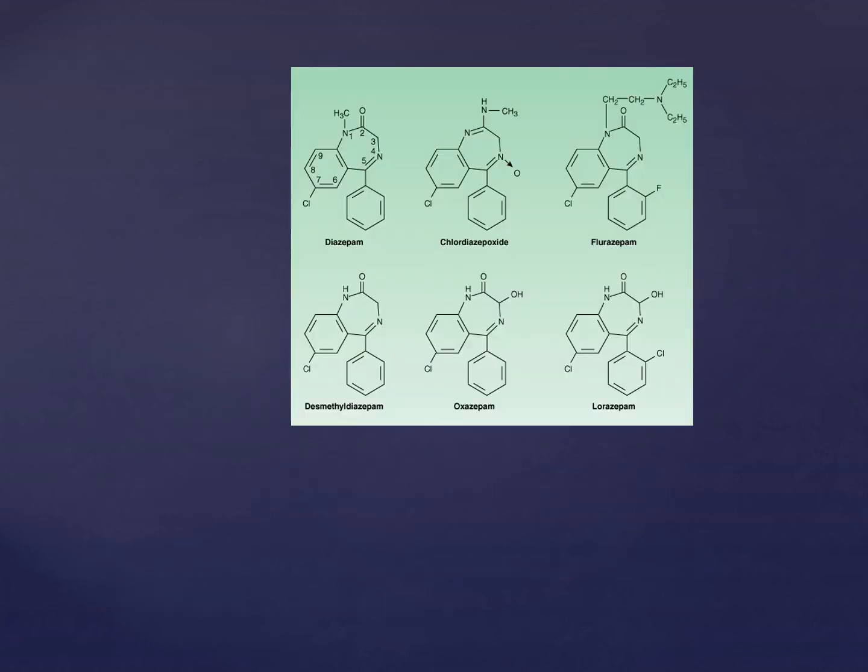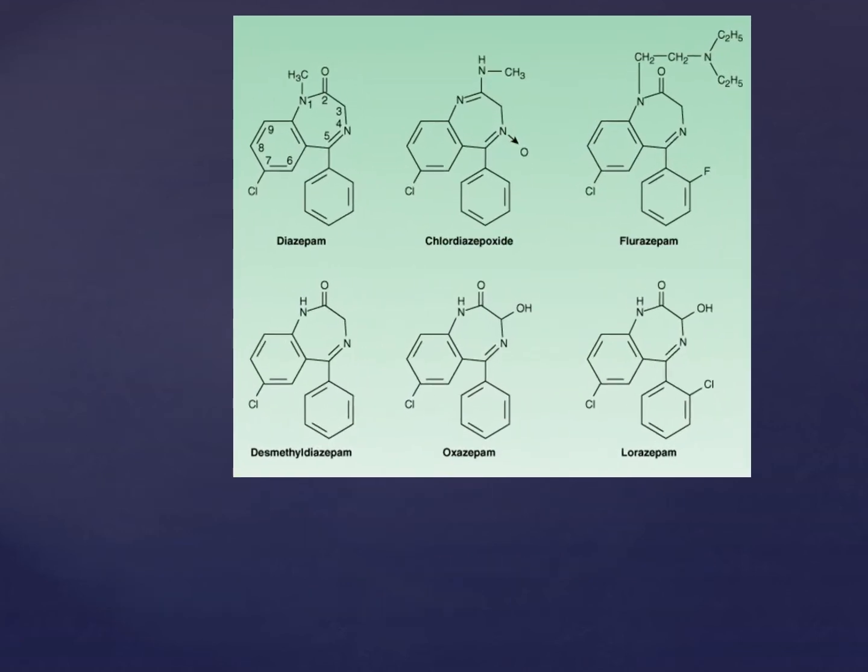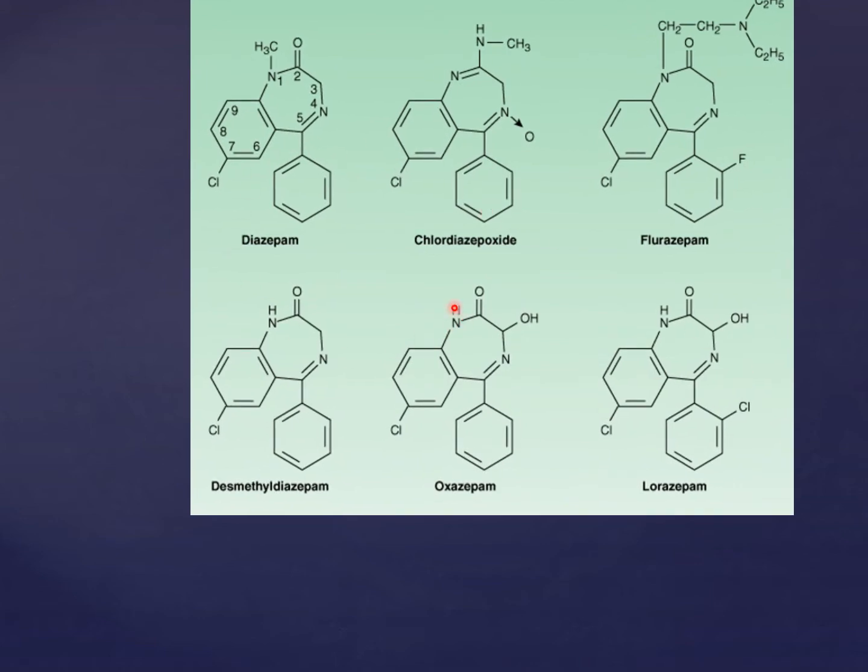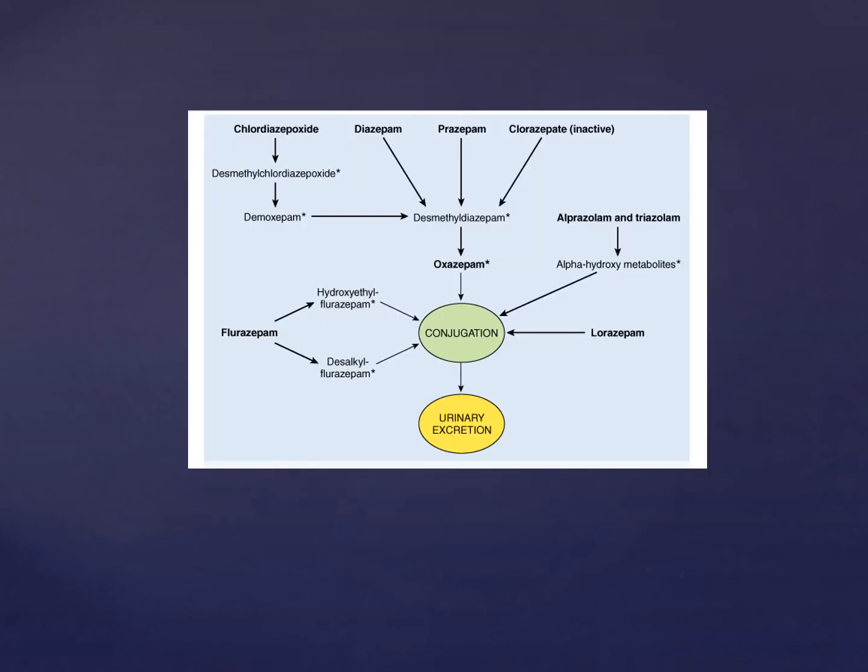So these are the chemical structures of various benzodiazepines, diazepam being the main drug used in many conditions. This is the pharmacokinetics of various benzodiazepines, their biotransformation. As you can see from this picture, they are mainly excreted from the kidneys through conjugation. These drugs are converted into metabolites, such as methyl diazepam, which is converted into oxazepam.